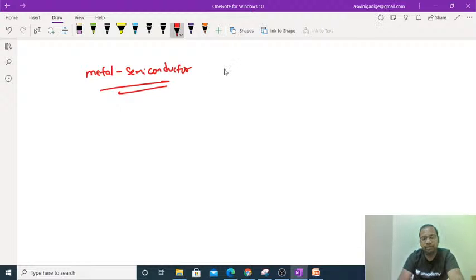Metal to semiconductor junction depends upon the work function. We have two different types of metal to semiconductor junction. One is the ohmic junction, and the next one is what we call the Schottky junction.